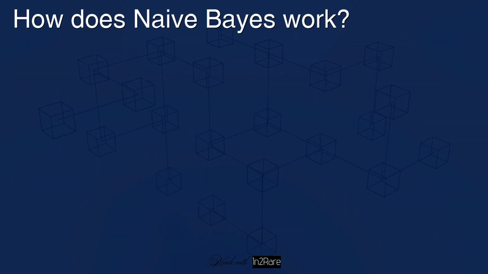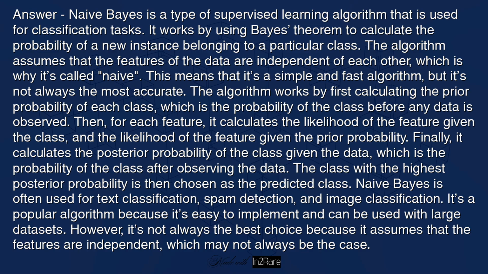How does naive Bayes work? Answer: naive Bayes is a type of supervised learning algorithm that is used for classification tasks. It works by using Bayes' theorem to calculate the probability of a new instance belonging to a particular class. The algorithm assumes that the features of the data are independent of each other, which is why it's called naive. This means that it's a simple and fast algorithm, but it's not always the most accurate.